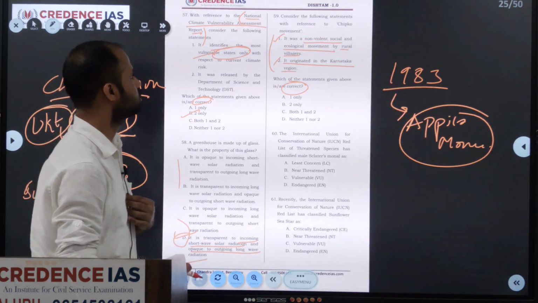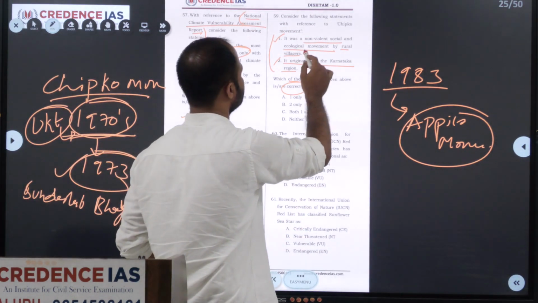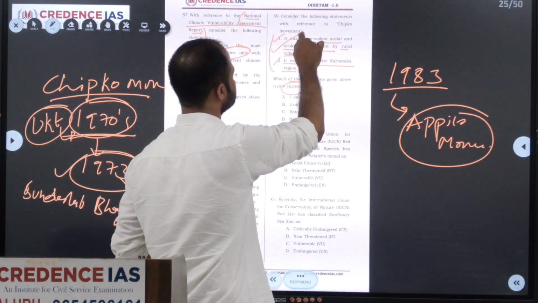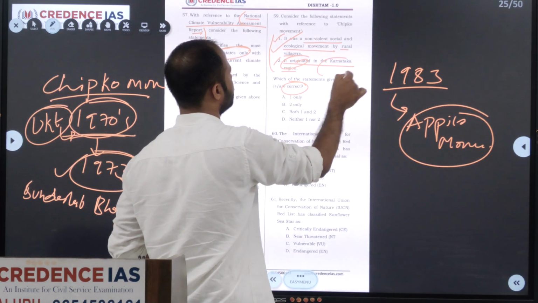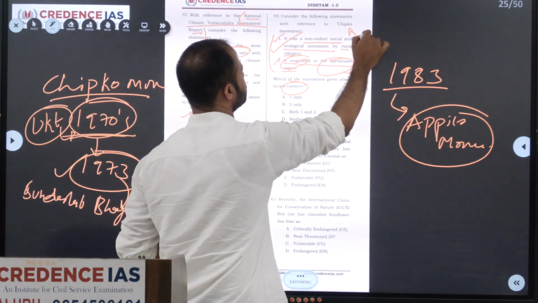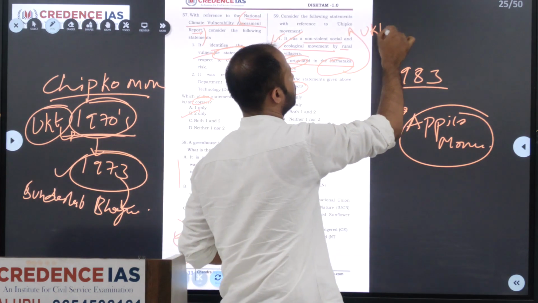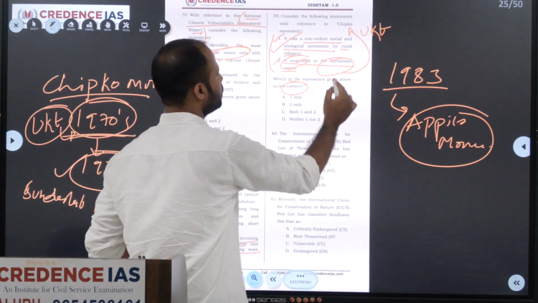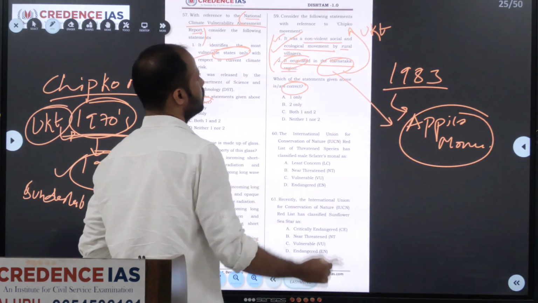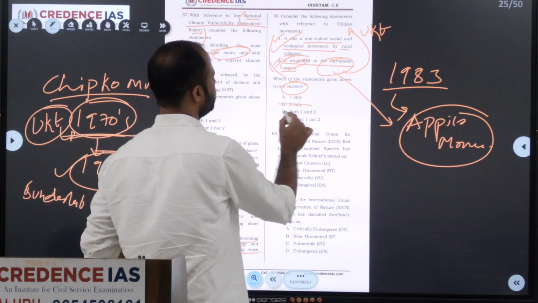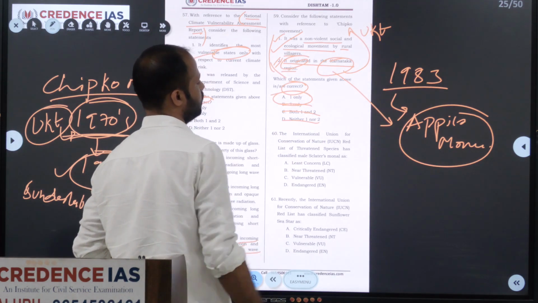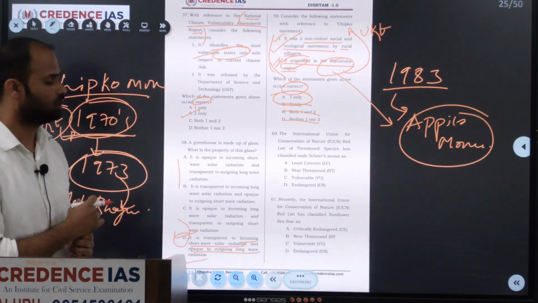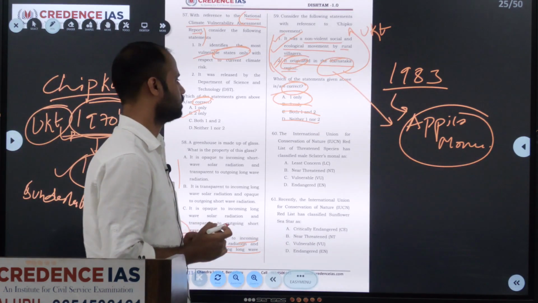With this, we'll try to solve this. It was a non-violent social ecological movement by the rural villagers. This one is right. And it originated in Karnataka. But we know that it originated in Uttarakhand, and Appiko was in Karnataka. So the second one is wrong. By eliminating the second one, A will be our answer. Okay, next we'll move on to the 60th question.